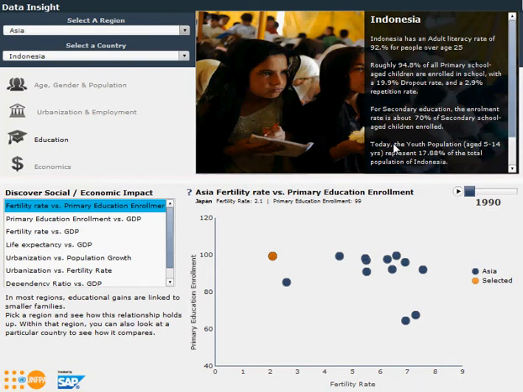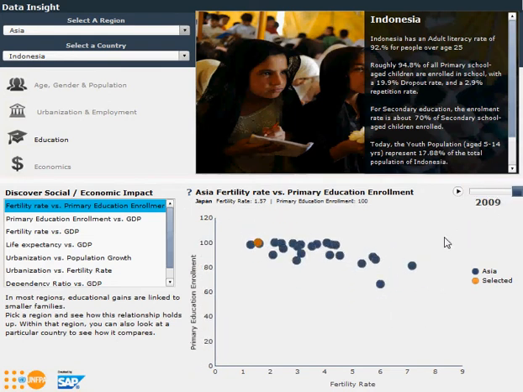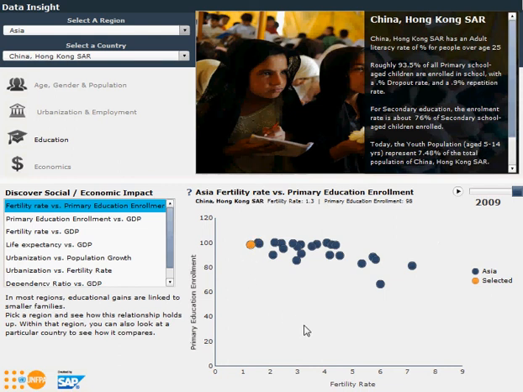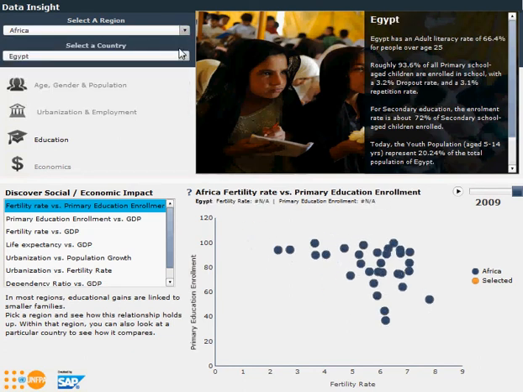Where it gets really interesting is when we look at the relationships between some of these indicators. For example, let's take a look at how family size is related to education. In most regions, educational gains are linked to smaller families, and we can see this in Asia over time, where we see this relationship between primary education and fertility rate, the number of children per family. But does that hold true in Africa? Let's take a look. It sure looks like it. We see that same trend.